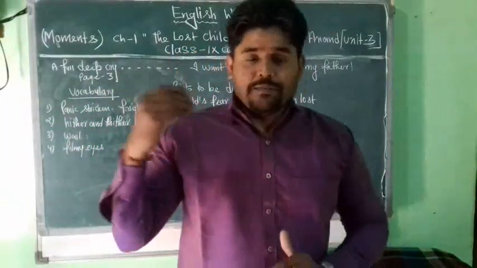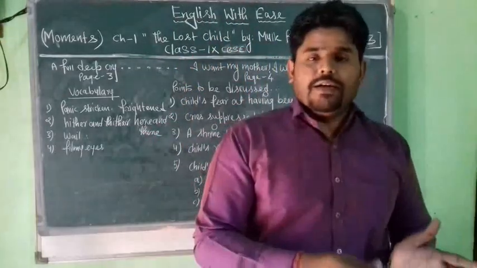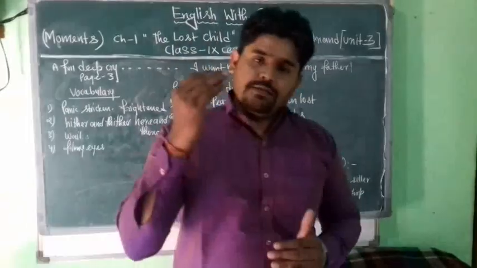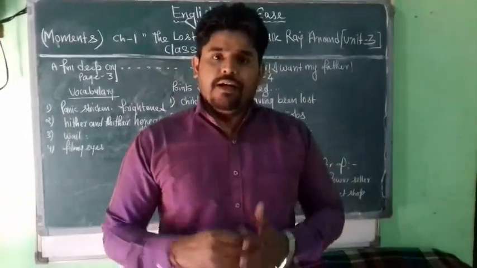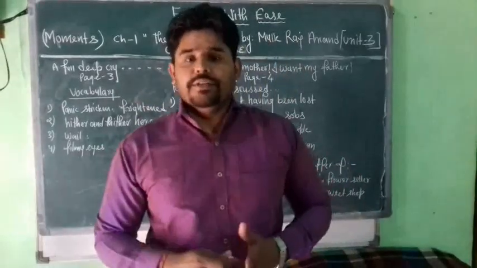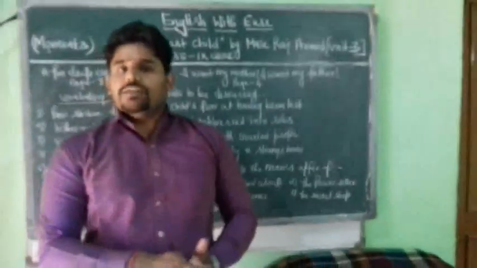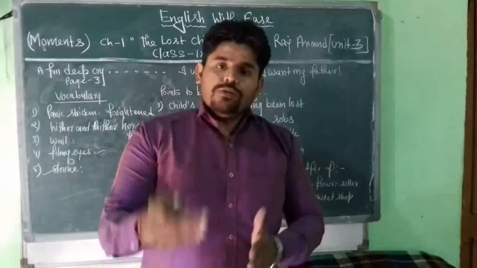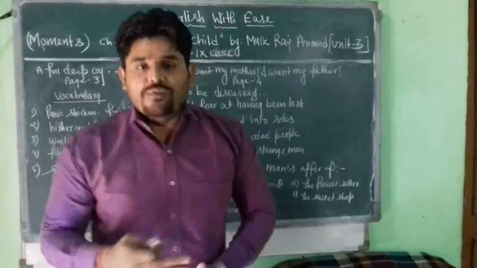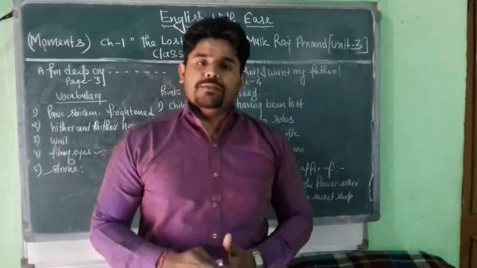So in this frightened state of mind, the child tries to look for his parents hither and thither. Tears start coming from his eyes. His yellow turban also comes untied, and his clothes also become dirty. So students, we find that the child continues to look for his parents. He continues to call for his parents, father, mother, father, mother. He keeps running from one place to another, but he is unable to find his parents.